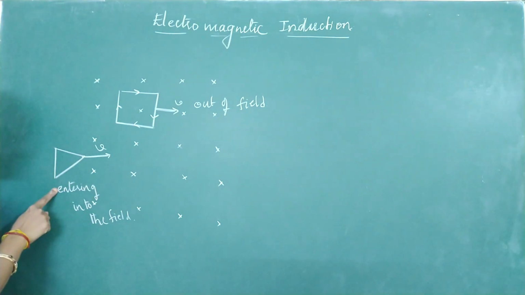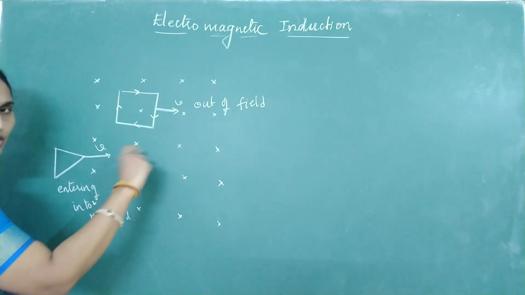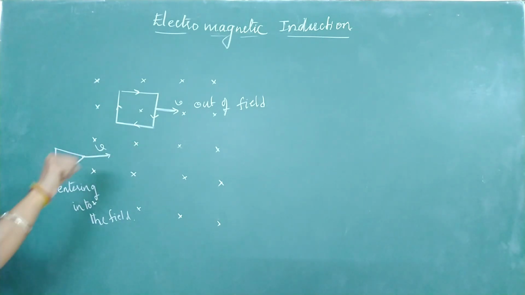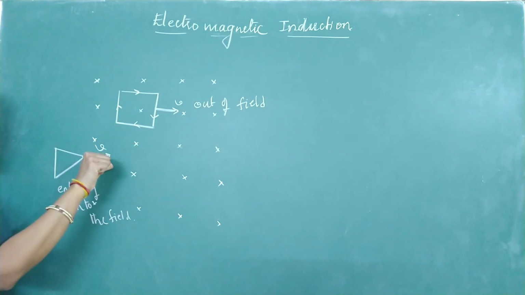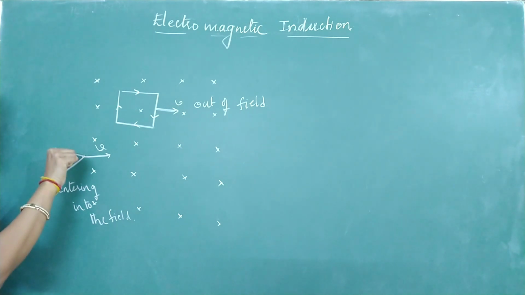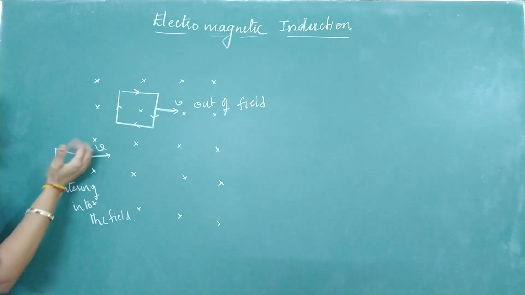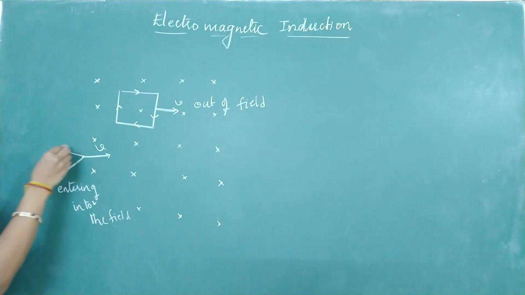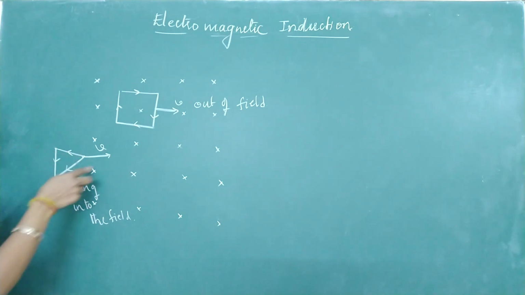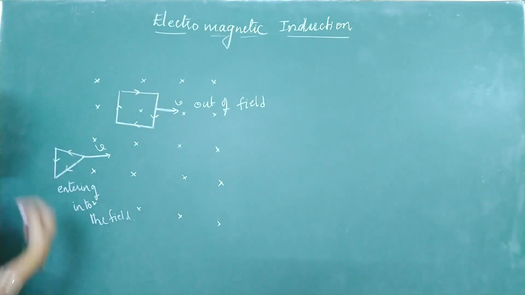Come to triangle case. We know as it enters the field, flux is increasing. Put your thumb in the direction of magnetic flux and the flux is increasing. Invert your thumb. Curl the fingers. Is it anti-clockwise? Here it is clockwise.